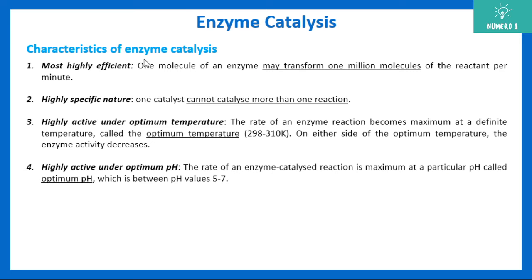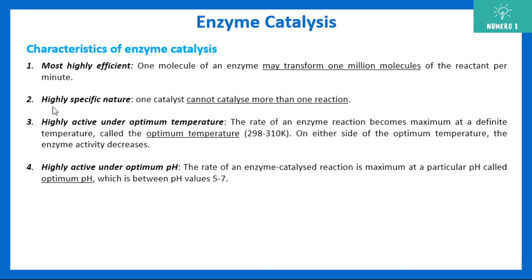Next is the characteristics of enzyme catalysis. Now, this is very important. They are highly efficient. One molecule of enzyme may transform 1 million molecules of the reactant per minute. So they are very, very efficient. They are highly specific in nature, that means one catalyst cannot catalyze more than one reaction.